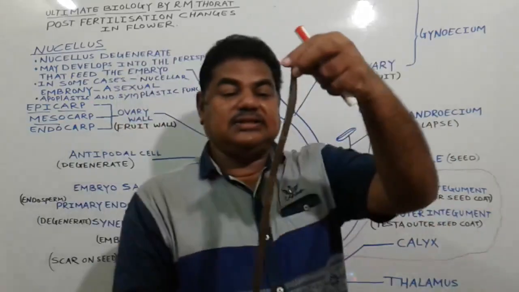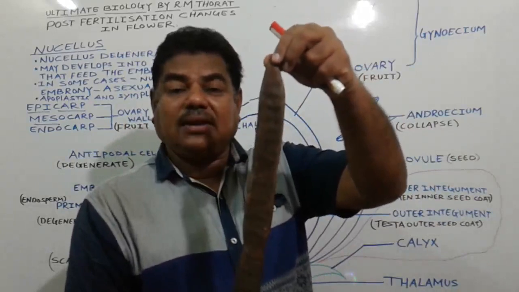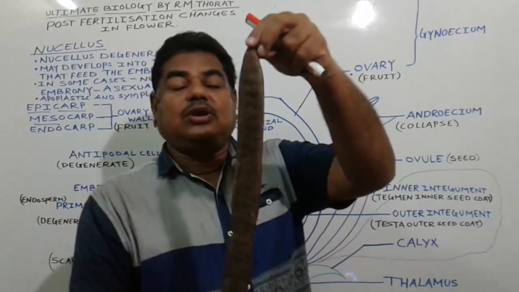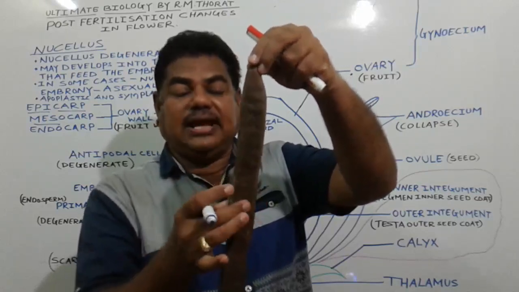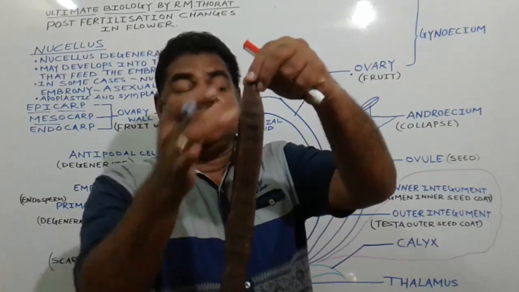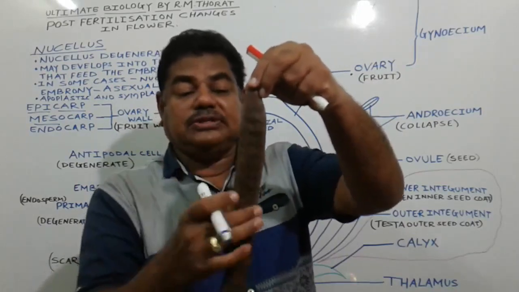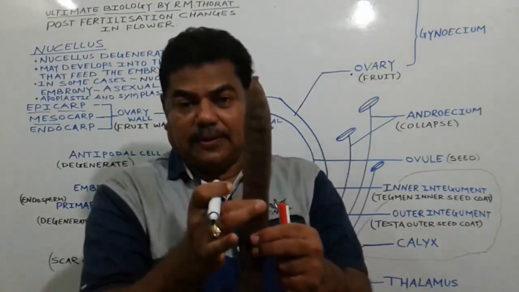Delonix regia, this is a legume. Delonix regia is also a leguminous plant. In the case of this leguminous plant, the fruit is a legume like this. Now these are the fruit wall. In the case of this legume, this one is the fruit, and this one is the fruit wall.